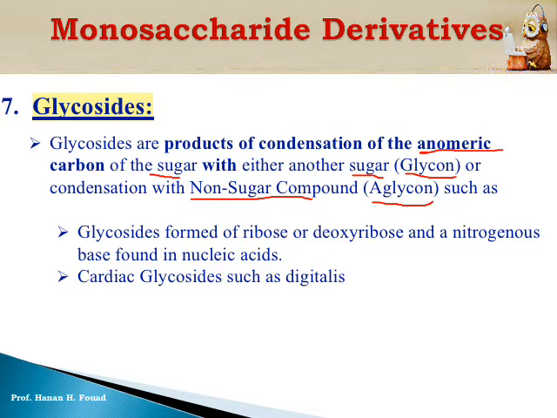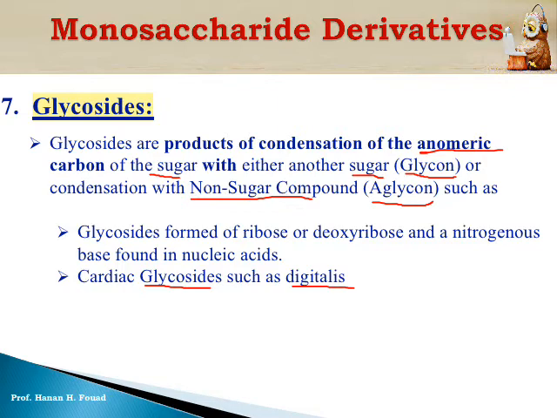The examples, glycoside, we are going to study this drug. It's called digitalis. It is used in heart failure. But the structure of digitalis, we don't need to know the structure of digitalis. Another form of glycoside, we are going to study them in nucleotides and nucleic acid.